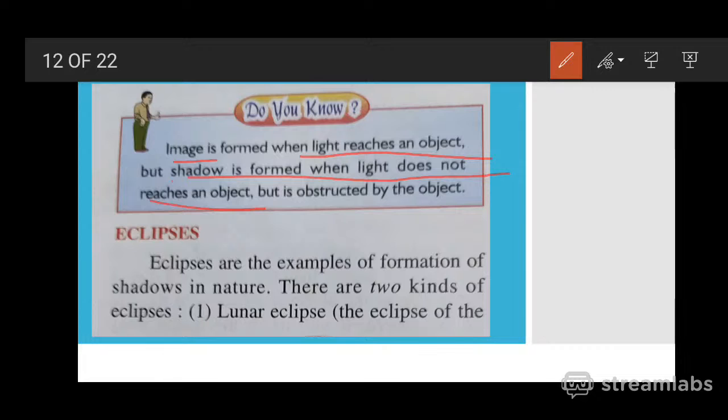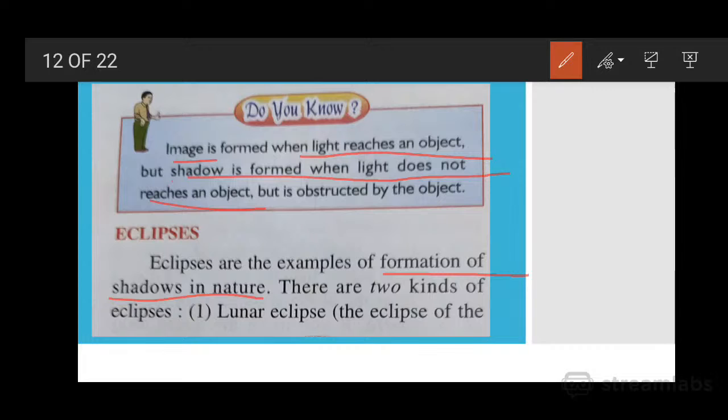Now the next topic you have to study is eclipse. Eclipse is the formation of shadow in nature, and in nature there is the sun, the moon and the earth. So when we talk about eclipse, we are talking about the sun, moon and earth.